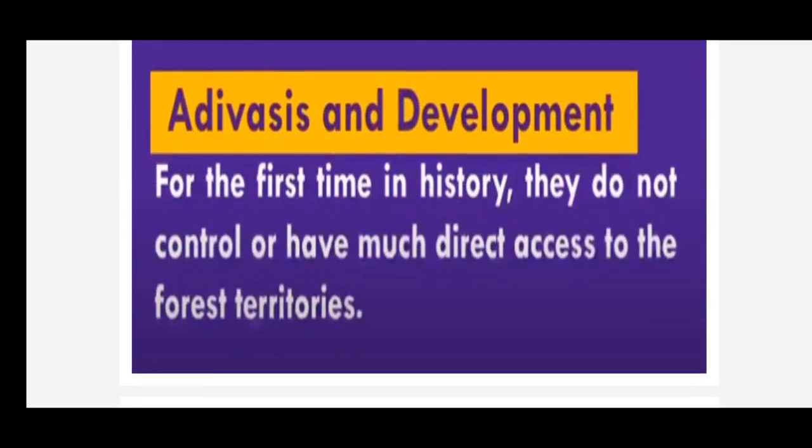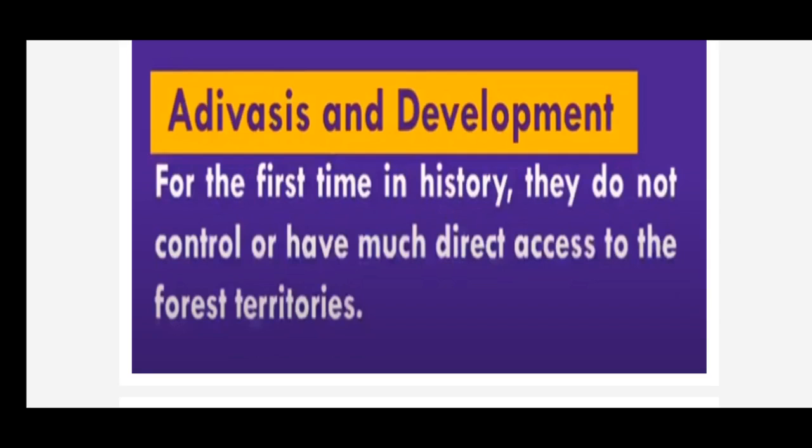Now, for the first time in history, they do not control or have much direct access to the forest territories, children. It means that because of industrialization and state forest policies, the government replaces these people from that place to another place. It may be due to industrialization, because they need a large amount of land for constructing industries, right?